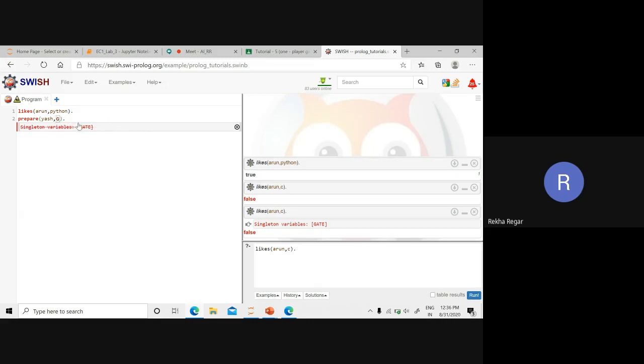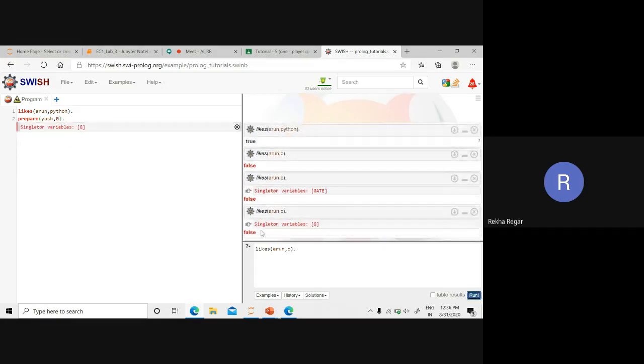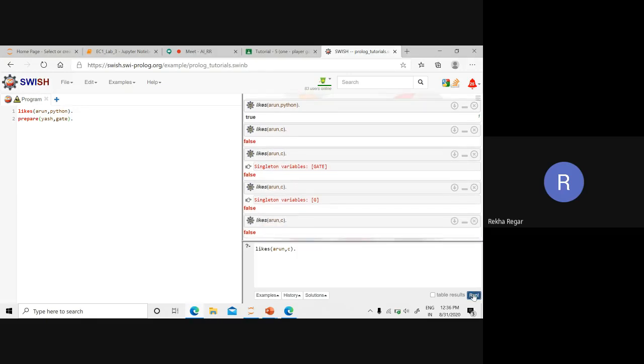Suppose you do it like this and run again. Again you are getting the same error. The error says G is a singleton variable. So such capital letters are errors. You can put small letters instead. Now we run this, and you can simply see that the result is false. Now there are no errors, and the result is false.